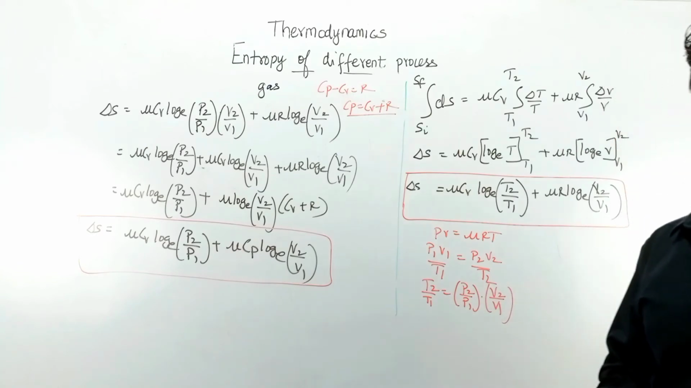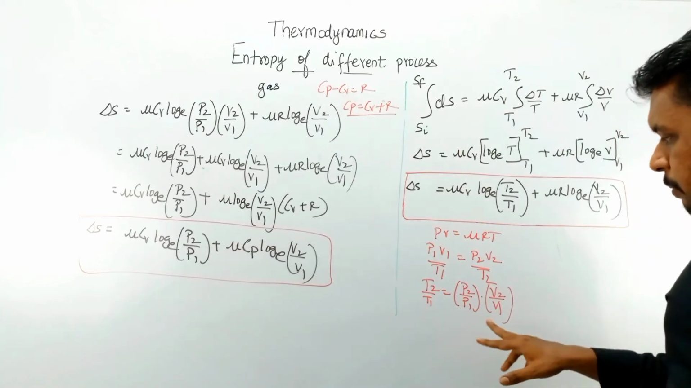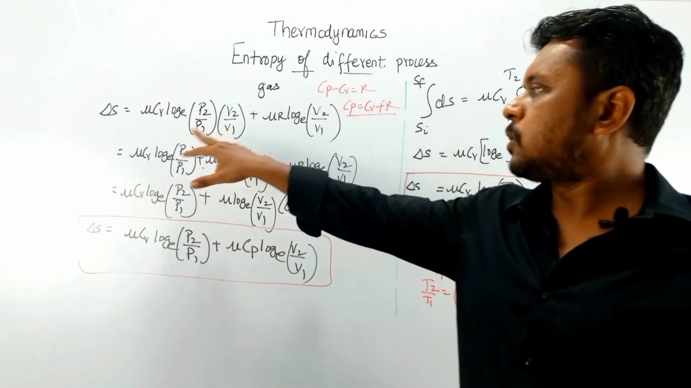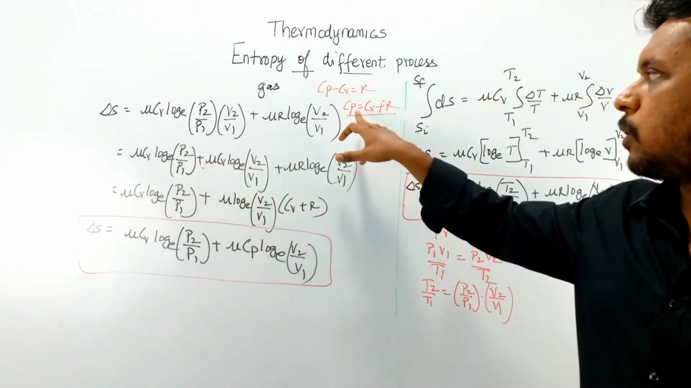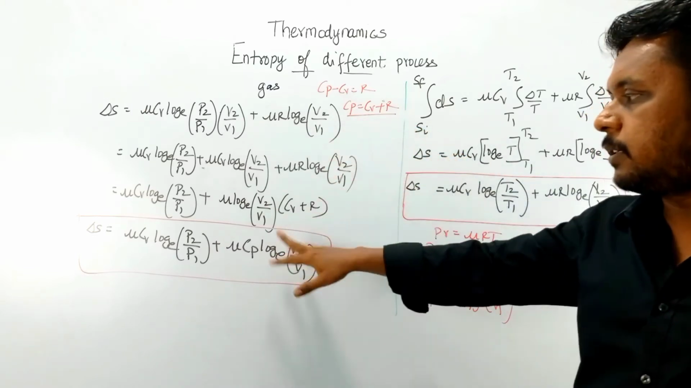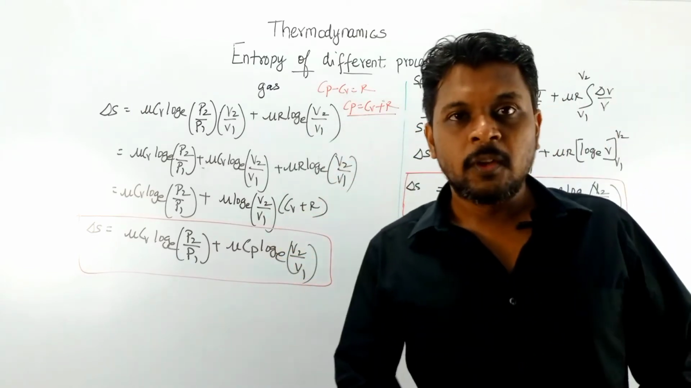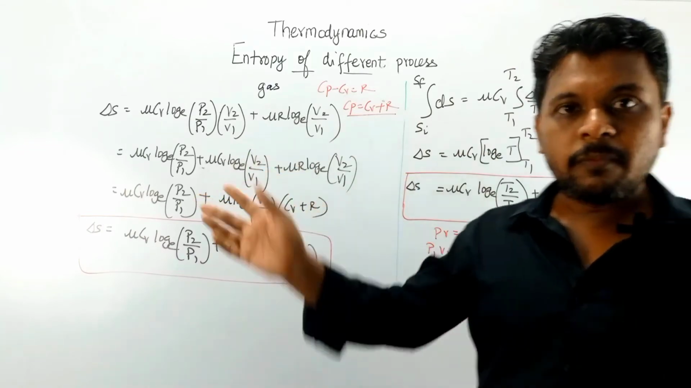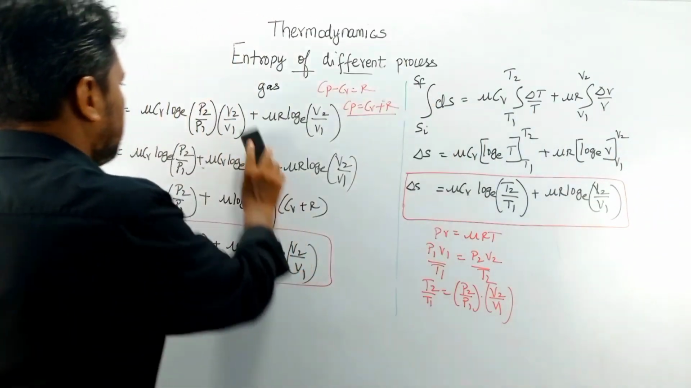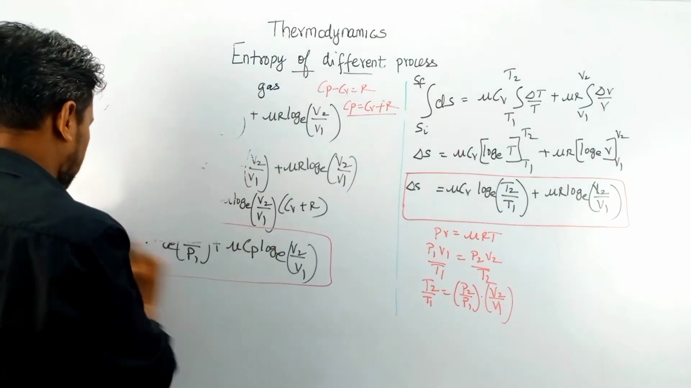I have replaced T2 by T1 by this product of pressure and volume ratios here. So these are separated into two terms. So you know that Cp is equal to Cv plus R, so I just replaced it, and I have got another equation. Okay, this is the general form of the equation. Now we will see the change of entropy for different individual processes.